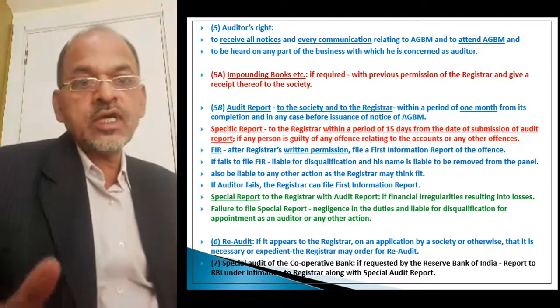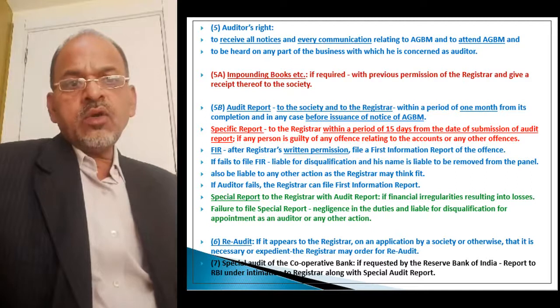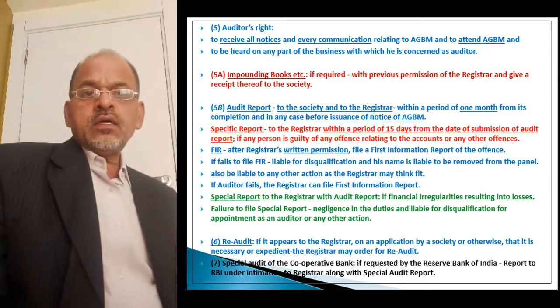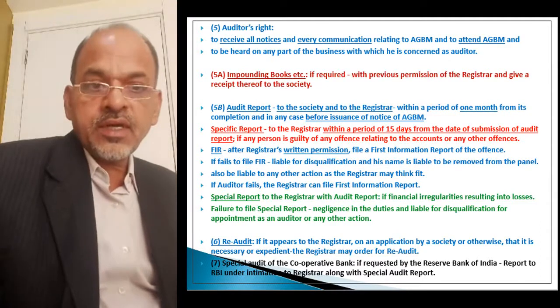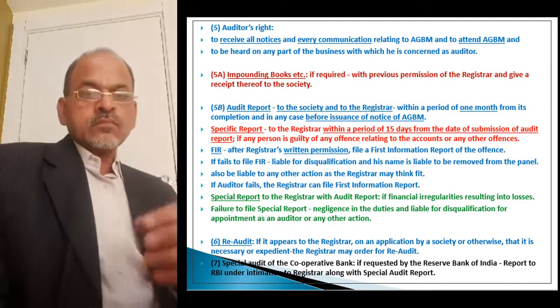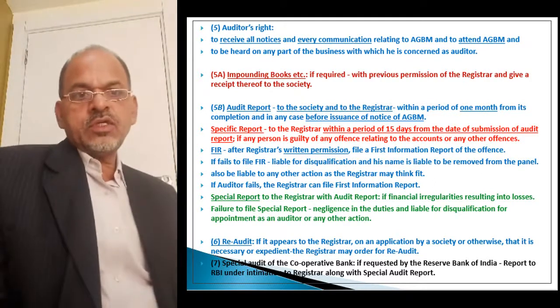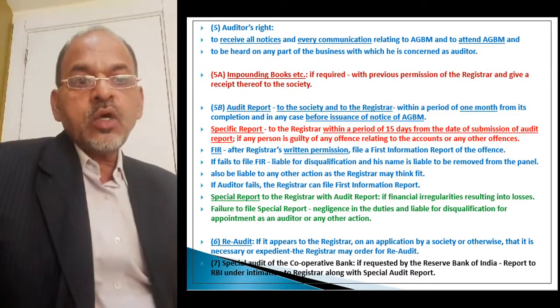Okay, along with the audit report, the auditor will have to prepare a special report, specific report, etc. if required. Now, what is a specific report? A specific report is required to be prepared and submitted direct to the registrar, not to the society.